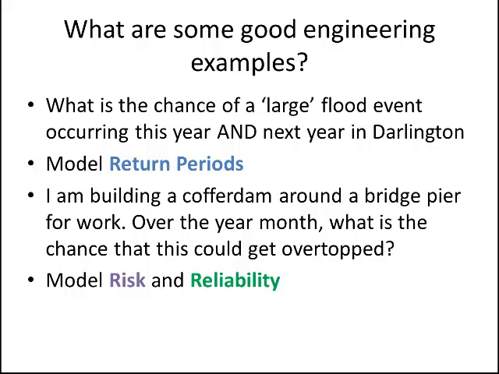What's the chance that there could be some flood of a certain magnitude that would overtop the cofferdam and either result in some sort of hazardous work for the workers there, or could actually cause failure in that dam and maybe end up causing failure in the pier that we're putting in? So in this case, we're trying to model what we call risk and reliability.